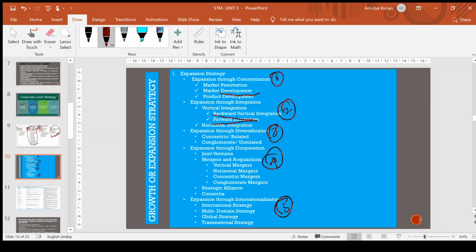It is mainly divided into four: joint ventures, mergers and acquisitions, strategic alliance, and consortia. So it is nothing but through cooperation. You are merging with another one. These are also known as combination strategies, wherein you are merging with others. So first one, joint venture.